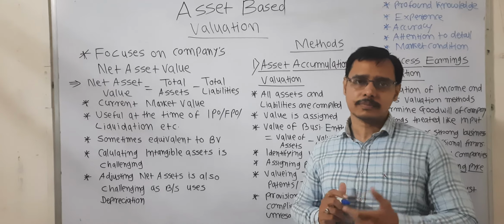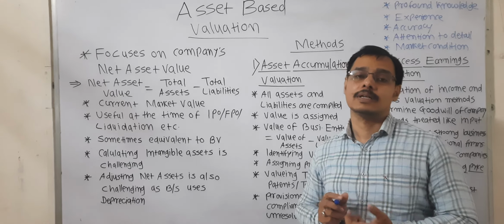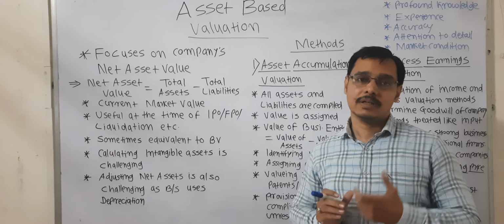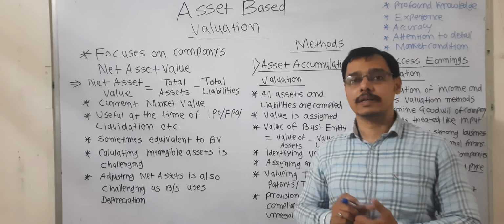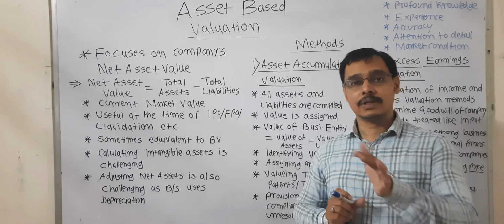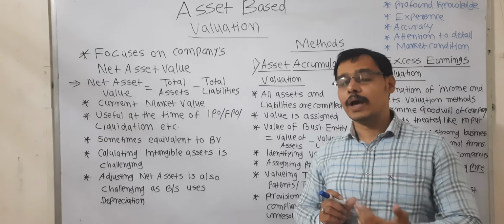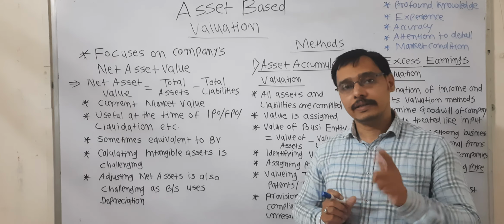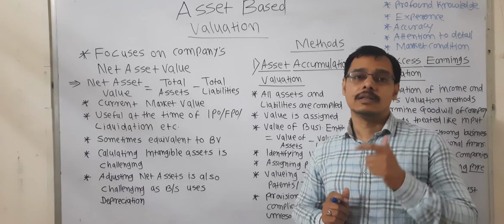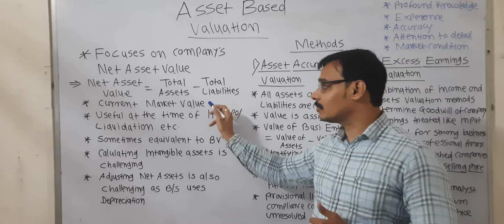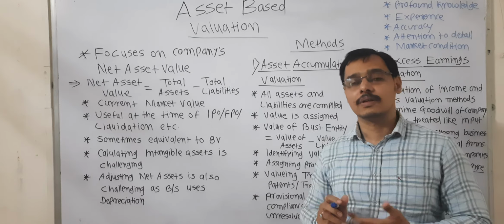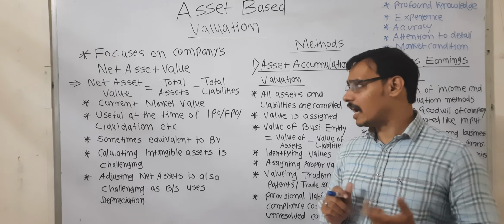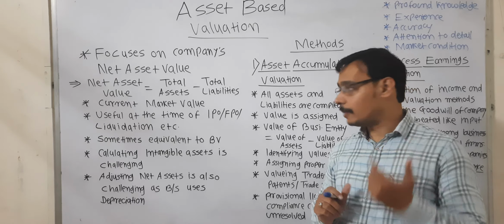For example, if a business has acquired 10 acres of land at 10 lakh rupees before 10 years, but after 10 years the value of that land is 1 crore rupees, that land will be valued at the current market value, current government price, that will be 1 crore rupees. So it is a realistic approach and the current approach.